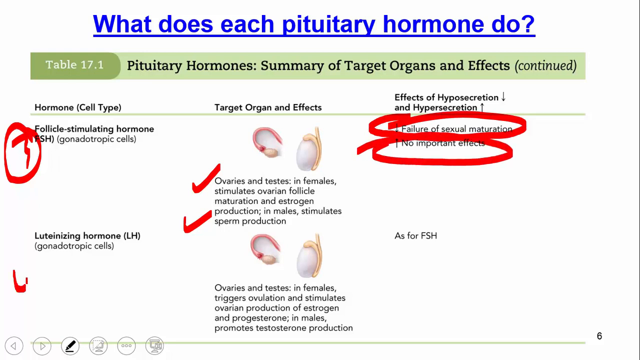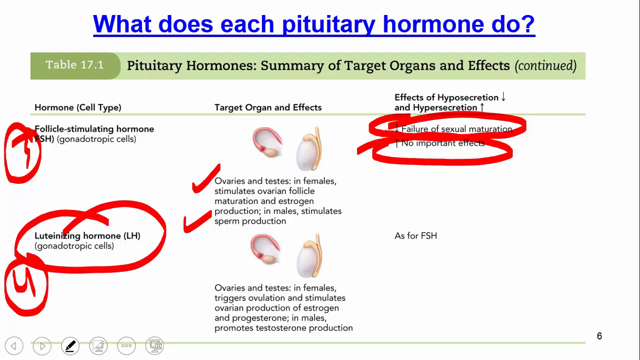Okay, let's go on to number 4 here. Number 4 is going to be luteinizing hormone. And luteinizing hormone, again, is targeting these sex organs, so the ovaries and testes. In females, it triggers ovulation, which is very important. And in males, it promotes testosterone production.